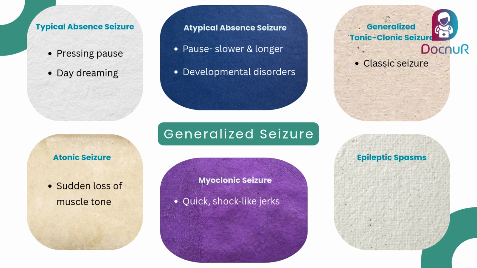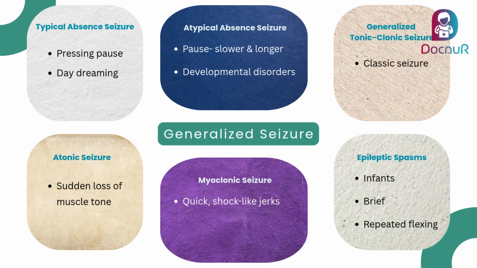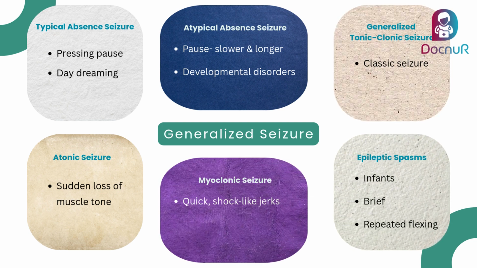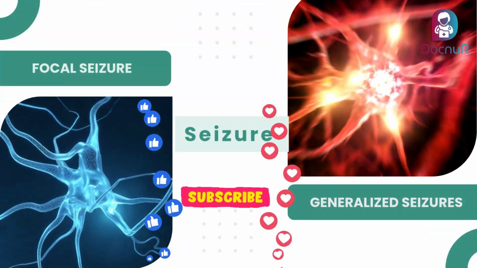In epileptic spasm, seen in infants, there is brief, repeated flexing of the arm, neck, or legs, often seen in clusters. That's about seizures for today.